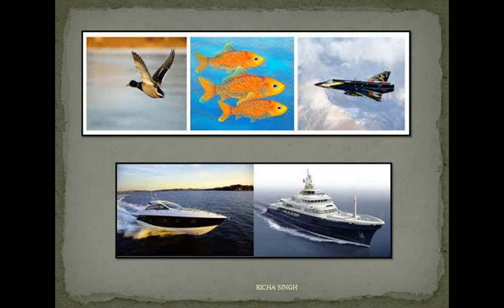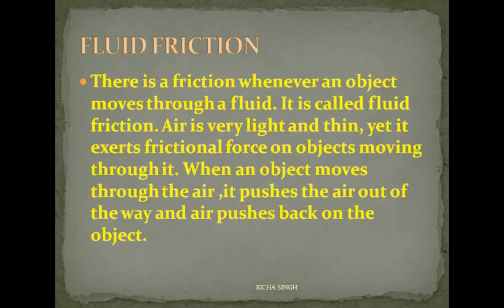The friction which is caused by these fluids is known as drag, and whenever an object is moving through air or water, a friction acts on it that is known as fluid friction. So how to reduce that friction? The friction can be reduced by giving a particular shape to these objects, like the shape of an aeroplane, ship, boat, birds, fish.